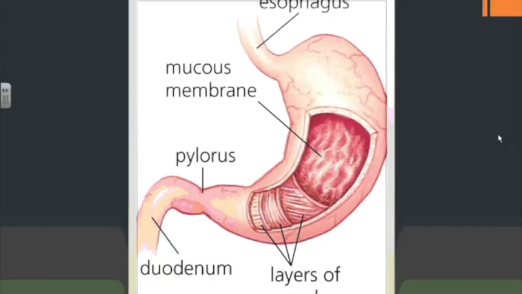Again, there's a larger view of the stomach. You can see that up here we have the esophagus, which leads into the stomach, this large pouch. You can see right here where it has layers of muscle, okay, that are constantly moving and contracting in order to digest the food.